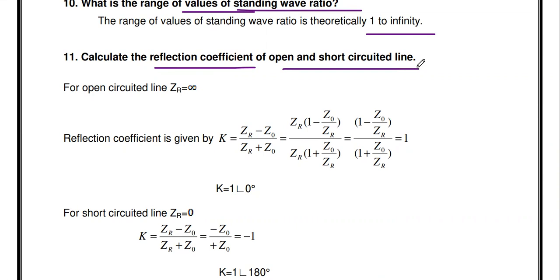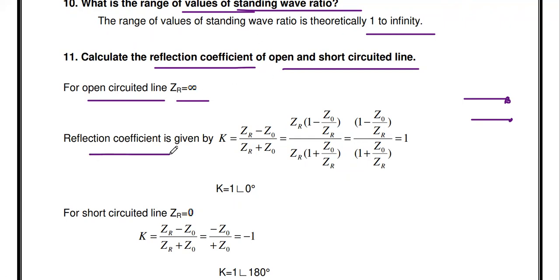Okay, so you know the open circuited line and short circuited line. First, for the open circuited line, the load is infinity. If the load terminal is open circuited, what is the impedance offered at the load? It is infinity. At that time the current is not flowing in the load. So that is the condition. At that condition, what is the reflection coefficient? We have to find out.